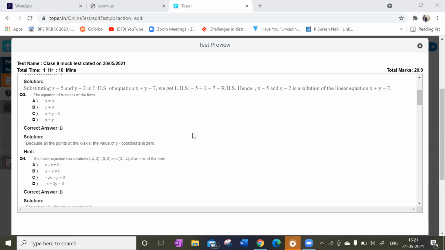How many of you did this correctly? Sir, can you explain this one? Definitely. Look at this here. The equation of x-axis is of the form. What I'm asking is the equation of x-axis. Whenever you are writing the x-axis equation, the y coordinate will be 0. On the x-axis, the y value will be 0, right? Yes or no? Yes, sir.